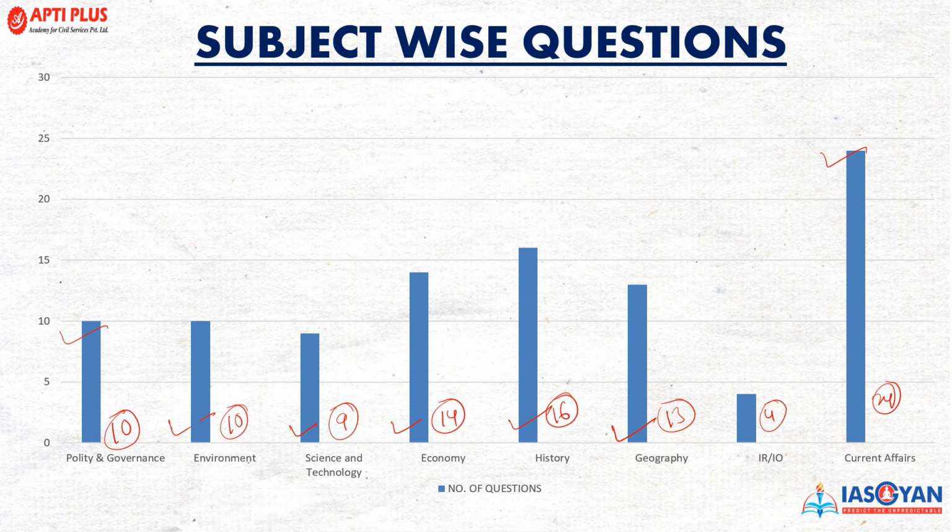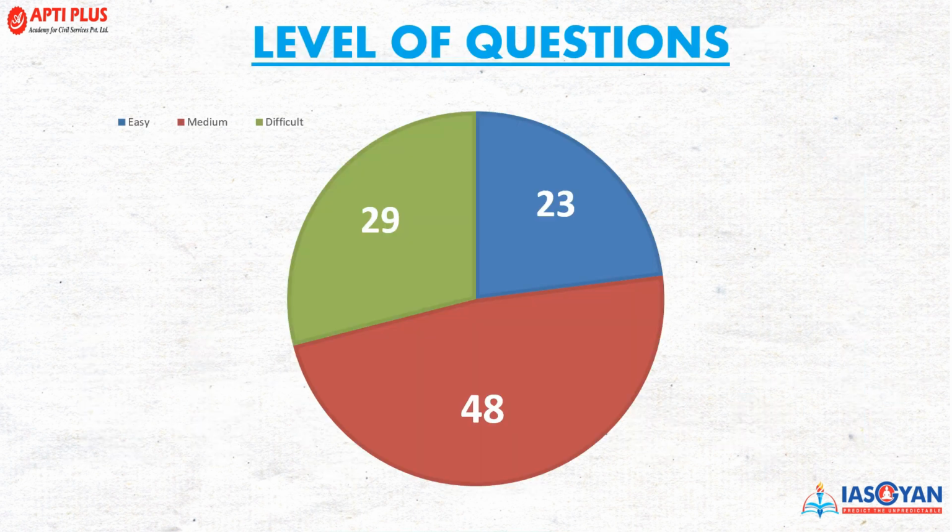So this is the bifurcation according to the subjects that were asked in the GS paper. Now moving into the level of questions, how many questions were of what nature? I have bifurcated the questions into 3 levels, that is easy, medium and difficult. Medium level questions were on the higher side. The number was 48 for this year. The easy questions were 23 in number, and the difficult questions were 29.